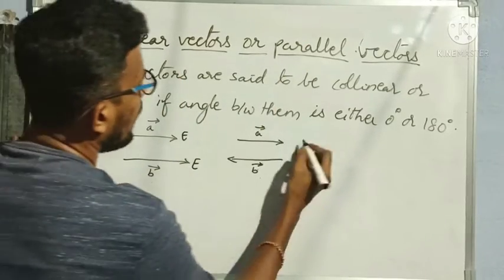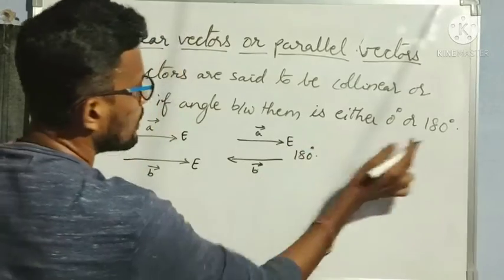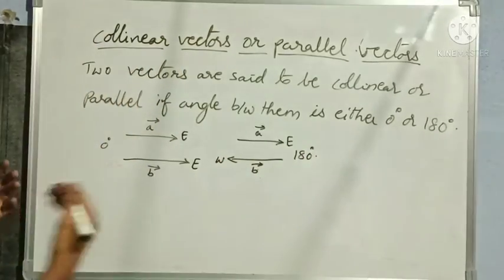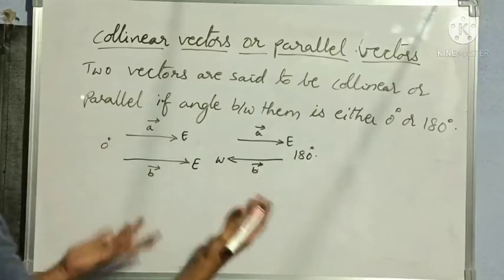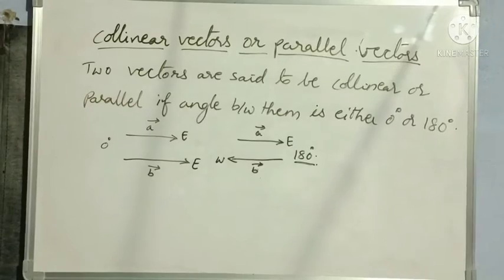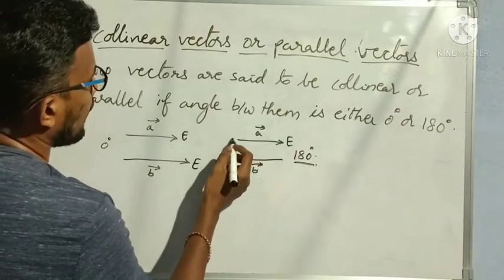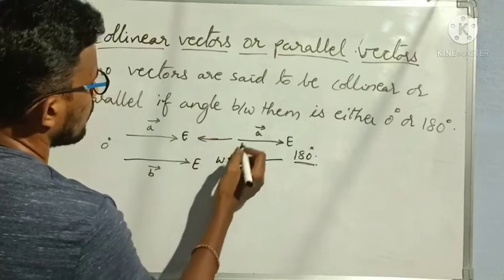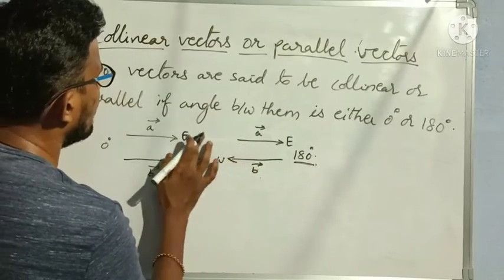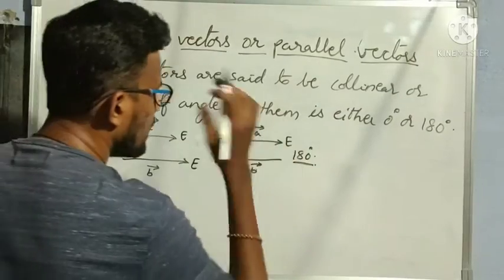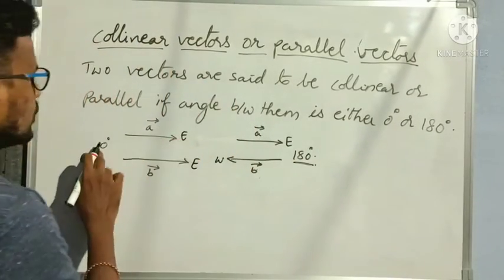In the same way, if one vector is moving in the east direction and the other vector in the opposite, that is west direction, then also I am not getting any type of angle there. That's why the angle between them is 180 degrees. See here, if I shift in the parallel direction, if I shift this like this, then I am getting a 180 degrees angle here. Understood? Always keep in mind, same direction means 0 degrees.